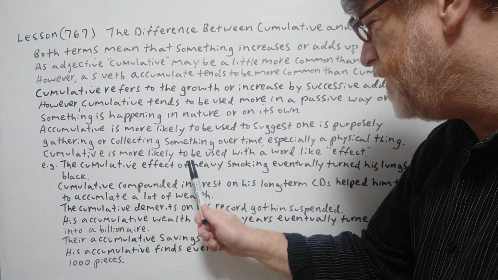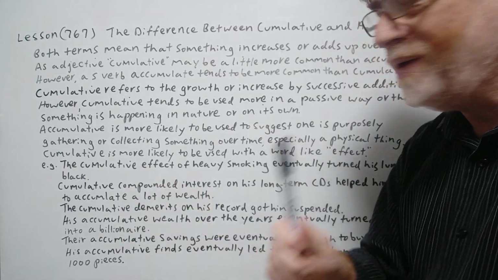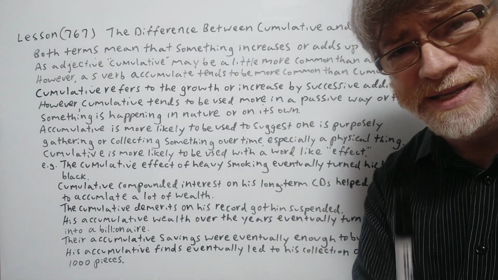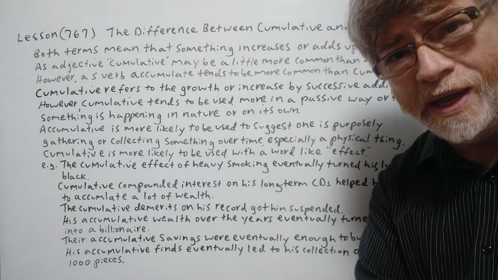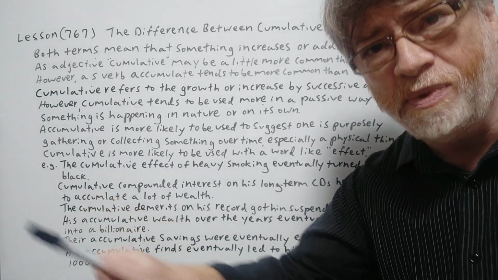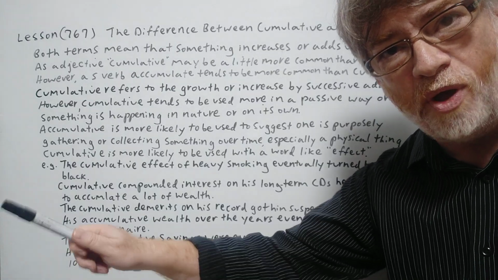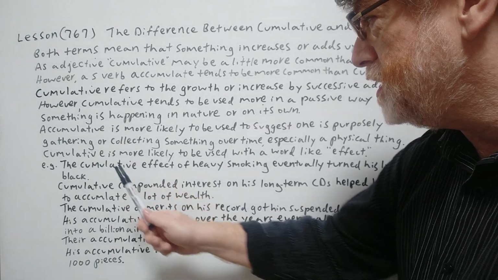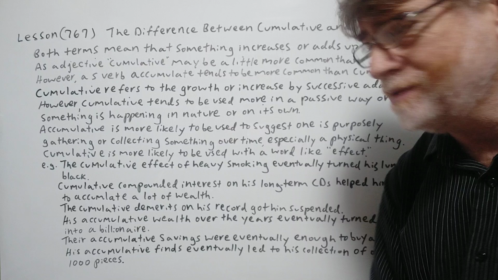The cumulative effect of heavy smoking eventually turned his lungs black. Now, in this case, you don't want to use accumulative because he doesn't want his lungs to turn black. It is true that he was doing the smoking, but this was an effect that happened due to his bad habit. So it just added up over time in that way. So in this case, cumulative would be much better than accumulative because you're not trying to do this.